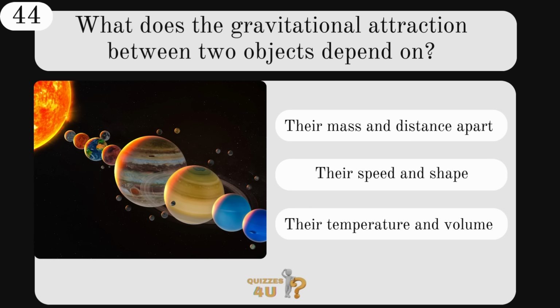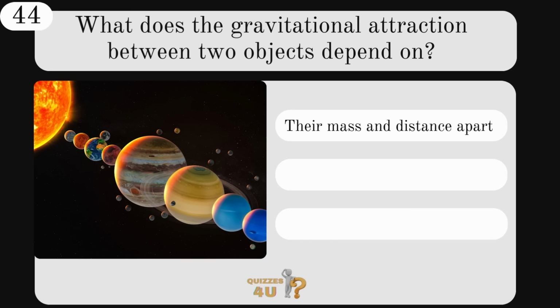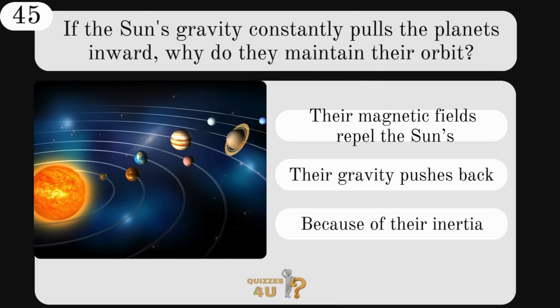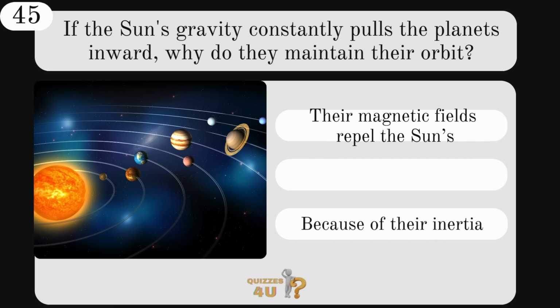What does the gravitational attraction between two objects depend on? Their mass and distance apart, their speed and shape, or temperature and volume? It depends on their mass and distance apart. If the Sun's gravity constantly pulls the planets inward, why do they maintain their orbit? Their magnetic fields repel the Sun's, their gravity pushes back, or because of their inertia? It's because of their inertia.